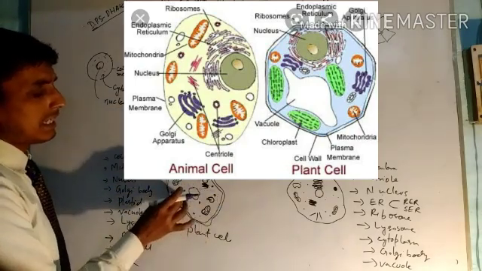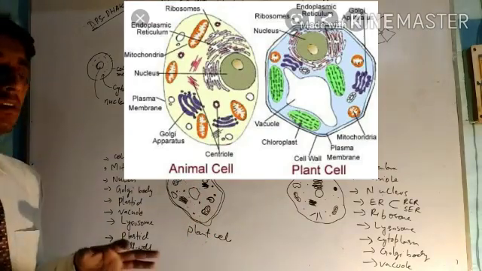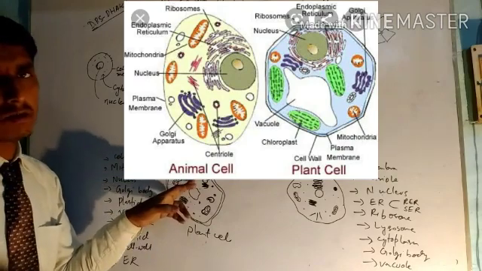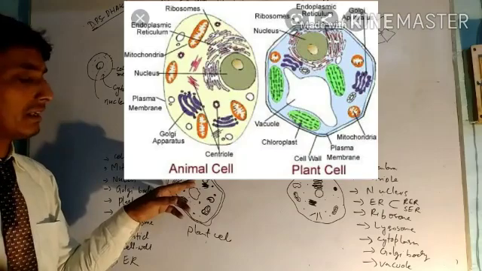Lysosome is the cell organelle which contains powerful digestive enzymes, and lysosome is also called the suicidal bag because it contains powerful digestive enzymes.